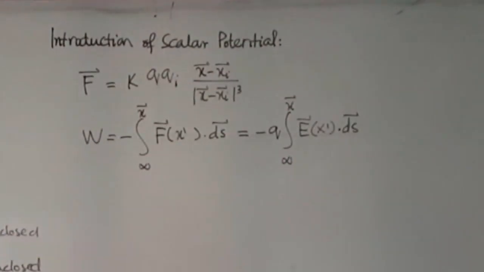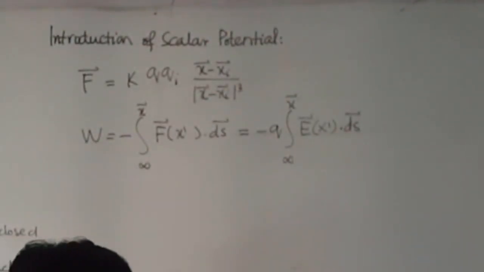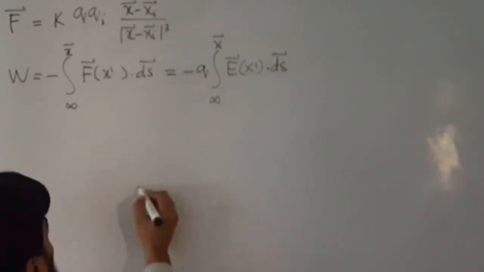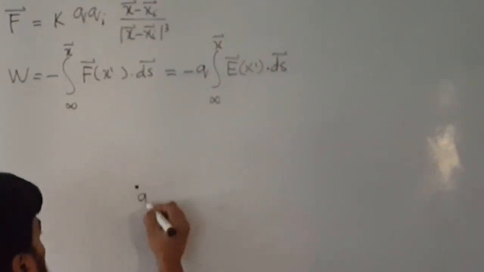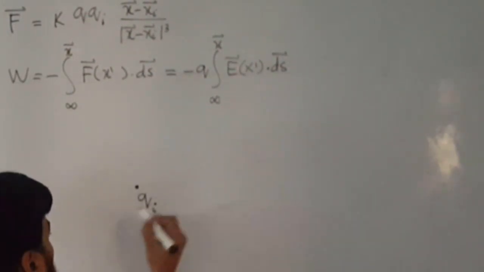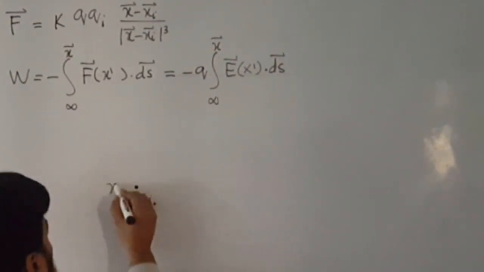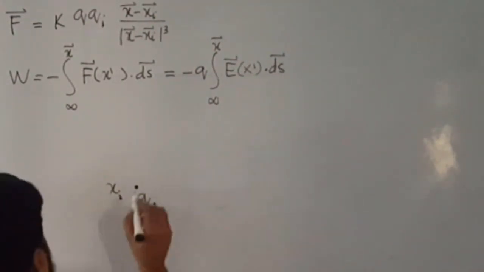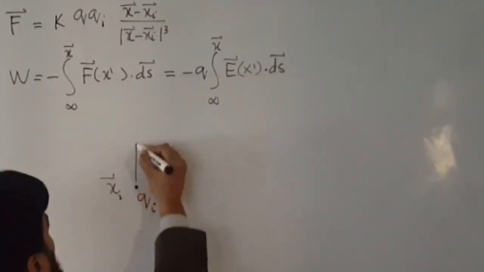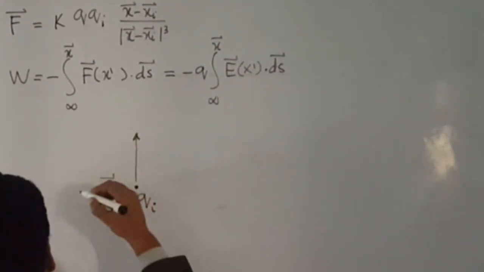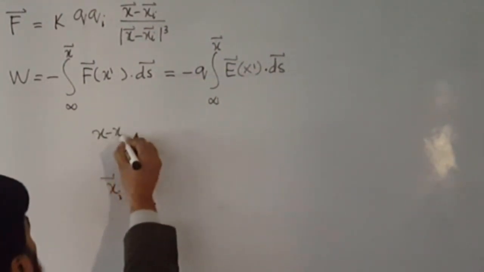So this work integral is simple in a coordinate system relative to xi and the origin. So let me plot this one as well. Let's say your qi is here, and the position here is xi, and from this point to this point you have x minus xi.